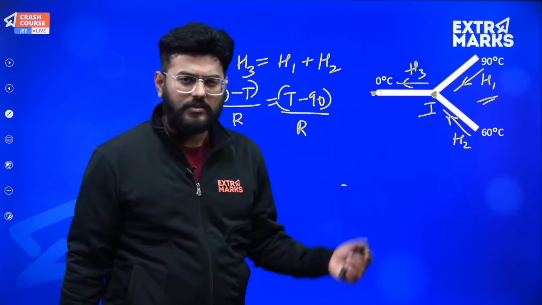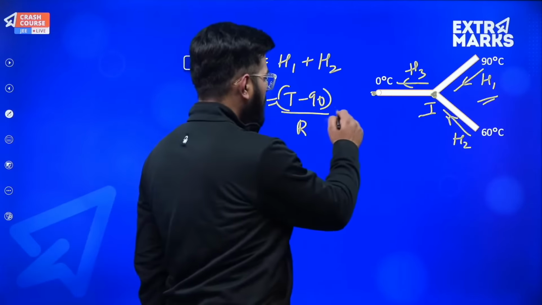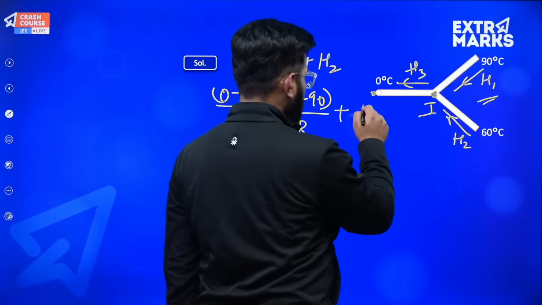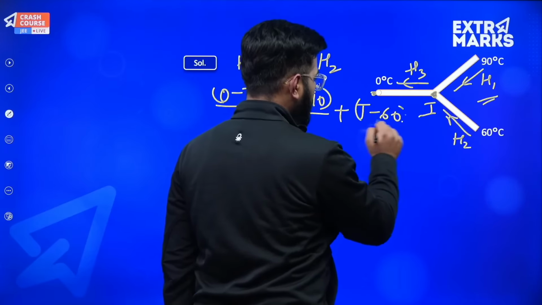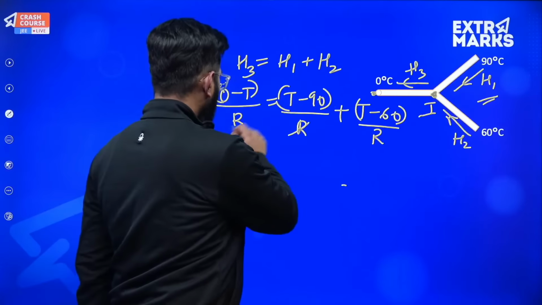Maths will give us the right answer. We don't have to worry about it. We just need to place final temperature minus initial temperature, plus H2. What will be H2? It will be final temperature, that is T minus 60, divided by its own resistance, which is also equivalent to R. This R will get cancelled.